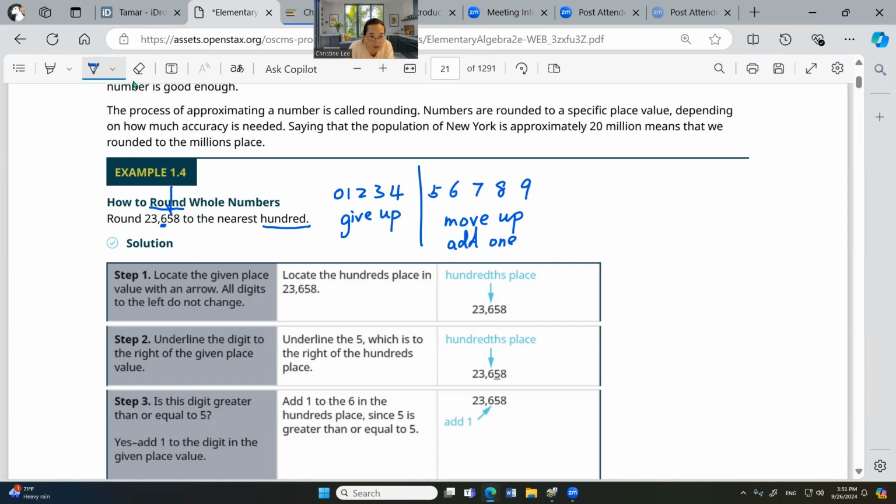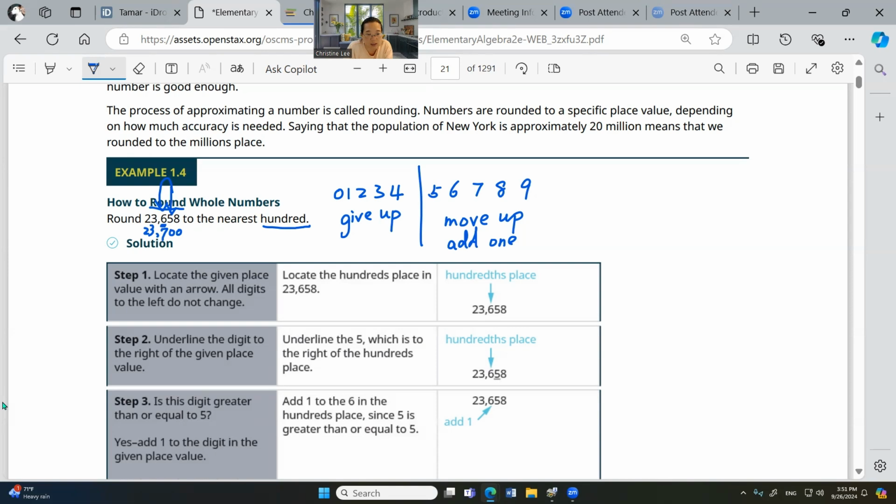Okay, what I mean is this number. If it's a 5, 6, 7, 8, 9, yes, this is bigger, so you add 1. You add 1 to the 6, so it becomes 7. And then here you just make it 0, 0. And then you just copy all the rest.